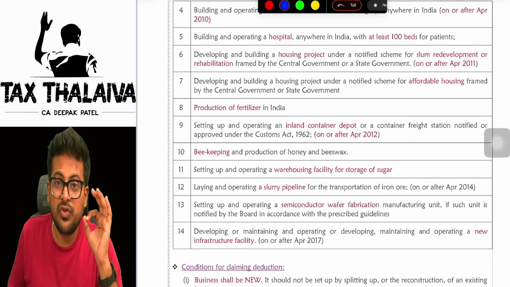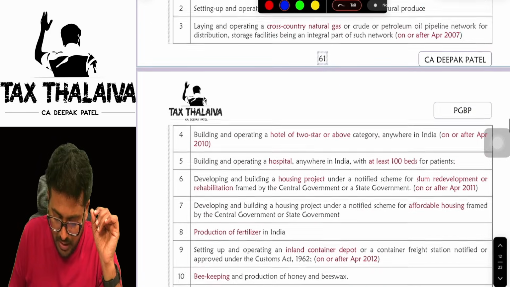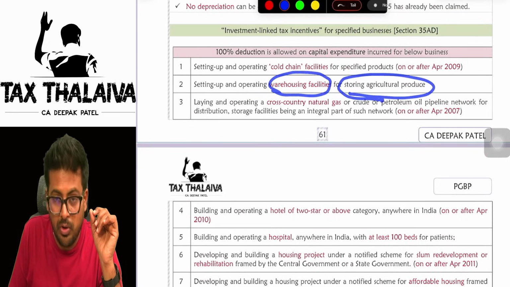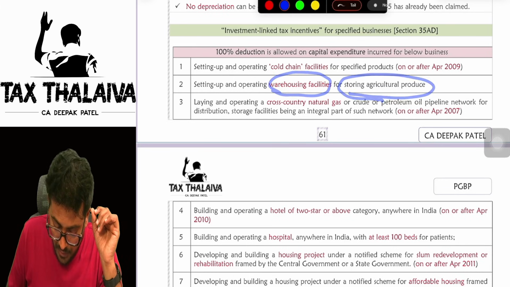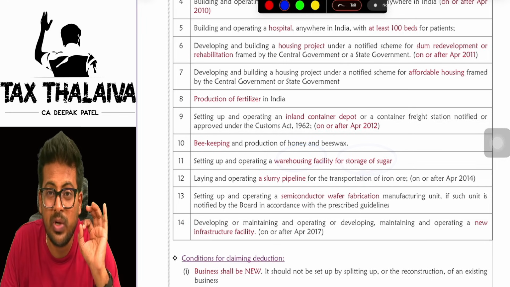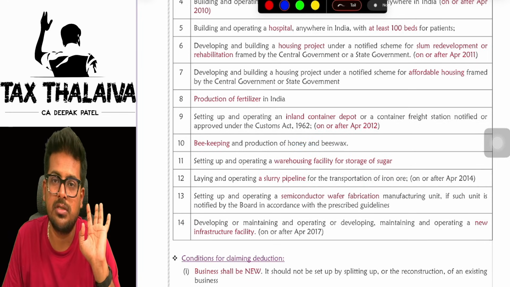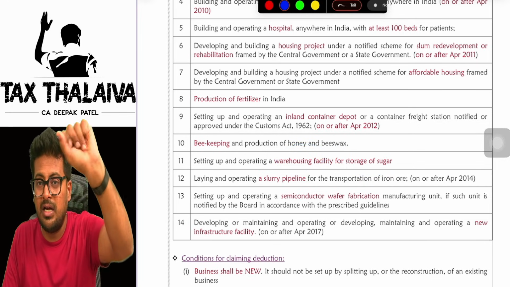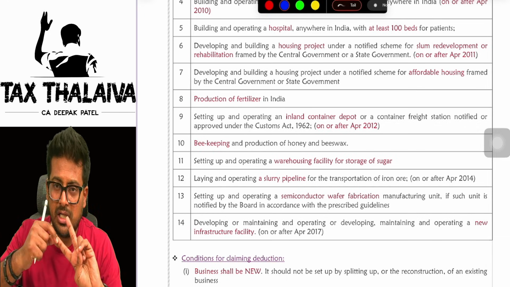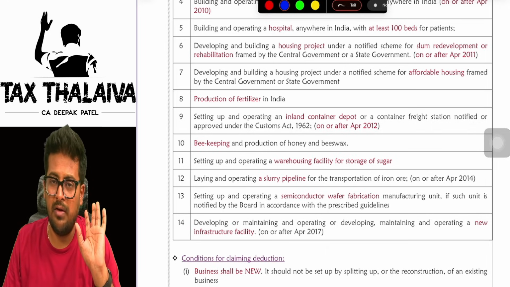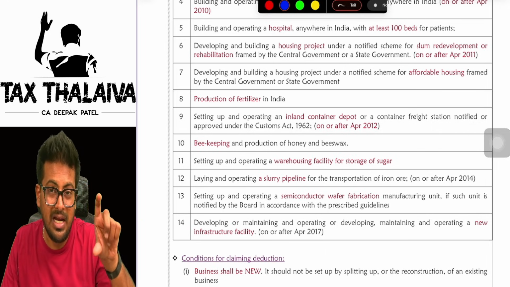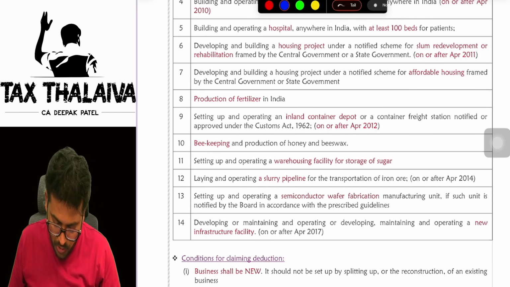for storage of sugar. Now, be very, very mindful. Warehousing facility for storing agriculture produce, it told. Then again it is telling warehousing facility for storage of sugar, because sugar is not an agriculture produce. Any other product for warehousing is not eligible. So warehousing only for agriculture produce and sugar is available. Warehousing for oil is not possible, because oil is not an agriculture produce.